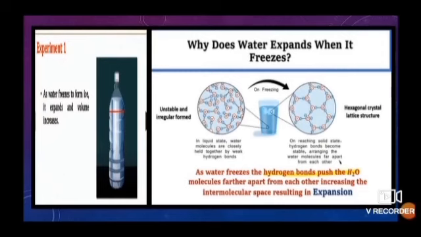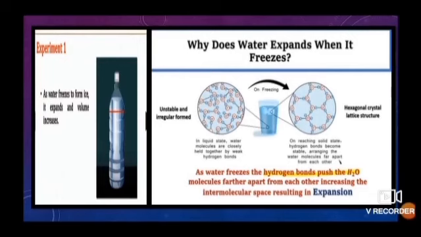So, what can you understand from this? We understand that as water freezes to form ice, it expands and its volume increases. On freezing, the water is expanding. Now, why does water expand when it freezes? As water freezes, the hydrogen bonds push the water molecules further apart from each other, increasing the intermolecular space, resulting in expansion.